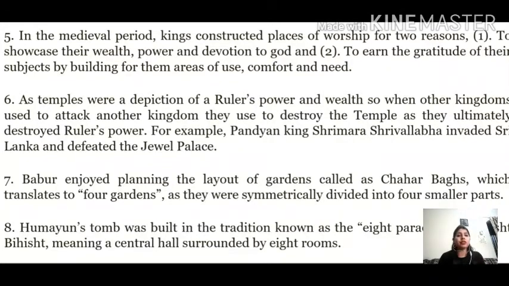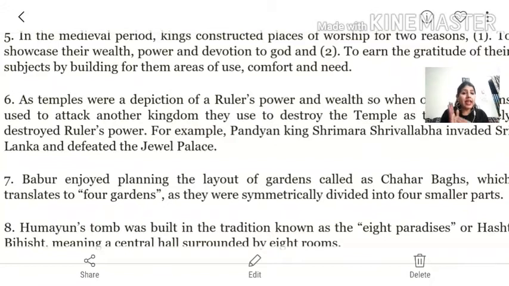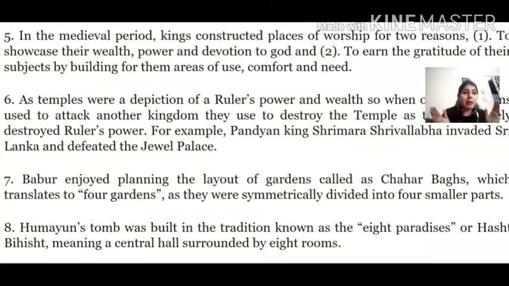Then further we are going to study that Babar enjoyed planning the layout of gardens, the Char Bagh. Char Bagh means four gardens, fine. So we are going to study those gardens and whatever is there. Then the last one is Humayun's tomb. Humayun's tomb was also built on the plan of the eight paradises, which means eight rooms; it was surrounded by eight rooms. So these are the basic topics which we are going to study further.